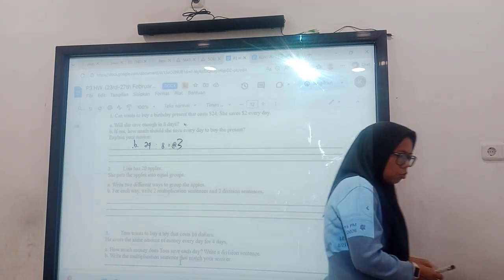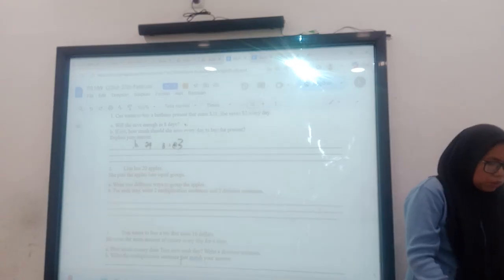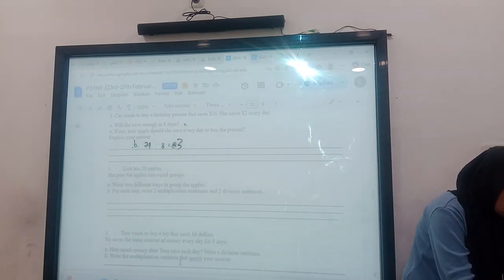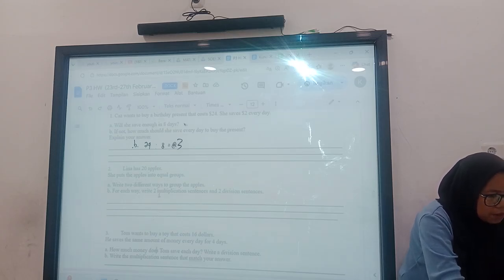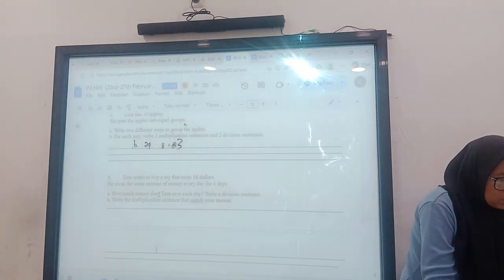Then number 2, Lily has 20 apples. She puts the apples into bowls. Write the different ways to put the apples, and for each way, write the multiplication sentence and division sentence.